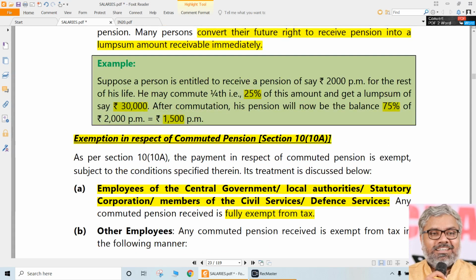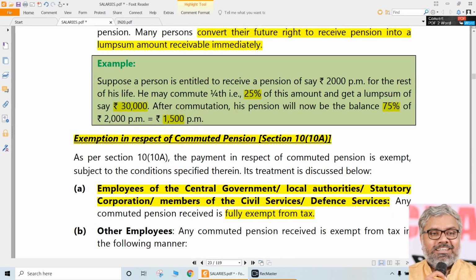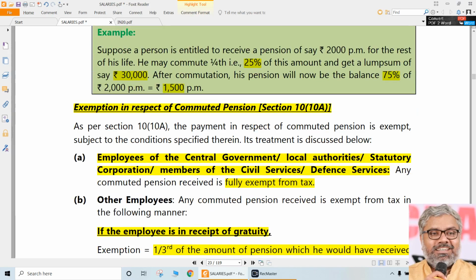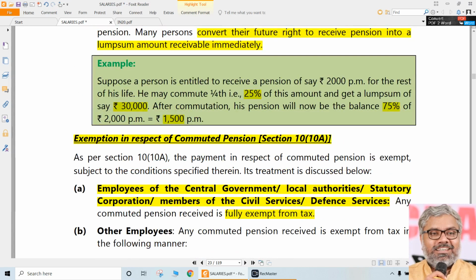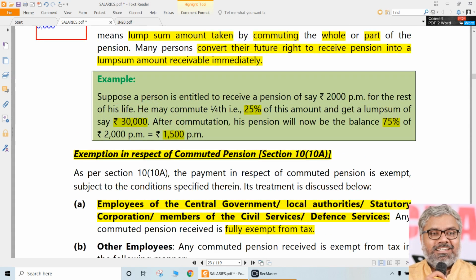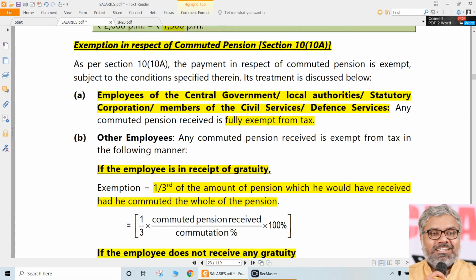If he commuted whole of the pension, how much he would have received? That is how much? 1,20,000. How do we get it? 30,000 into 100 by 25. That's what is the formula here. Commuted pension received 30,000 into 100 divided by percentage of commutation 25, into 1/3 only is exempt, not the entire amount. So in this case, 30,000, if at all this guy is in receipt of gratuity, how much would be maximum amount of exemption is 30,000 into 100 by 25, which comes to 1,20,000 into 1/3.